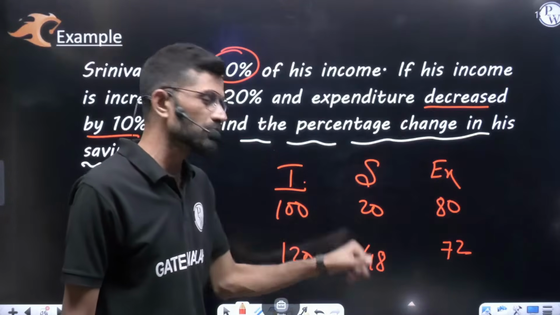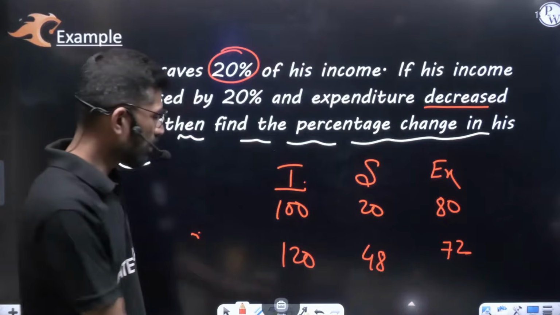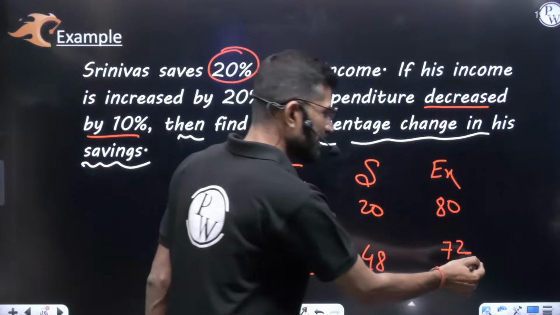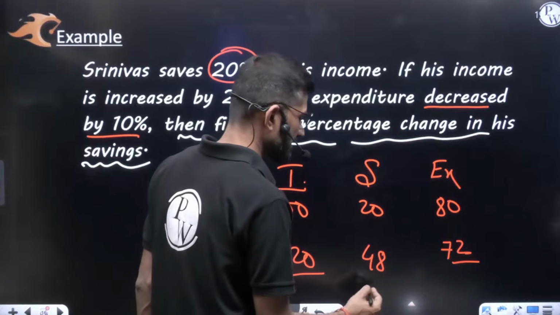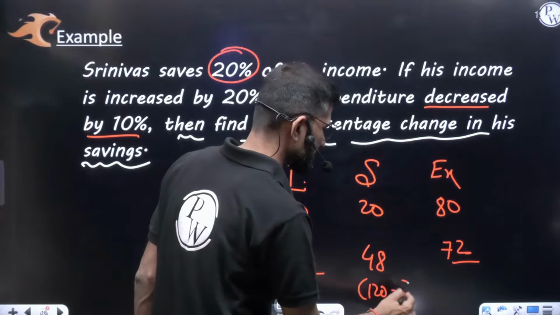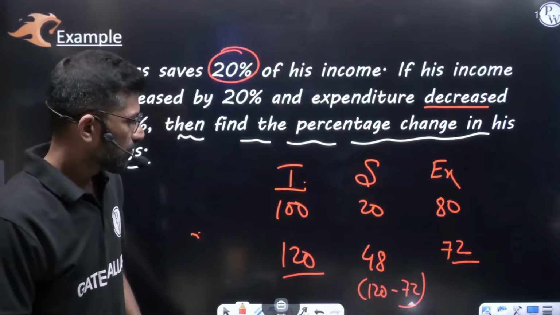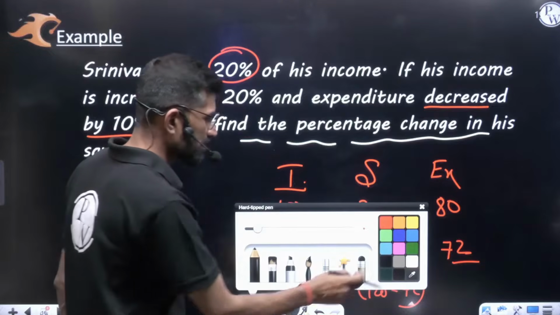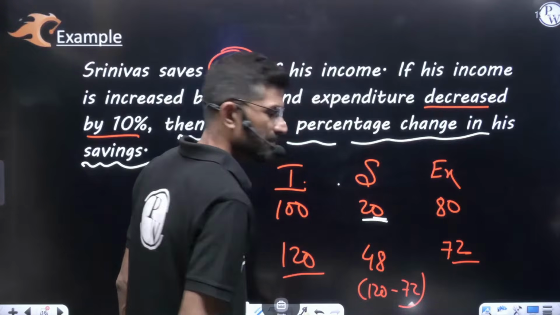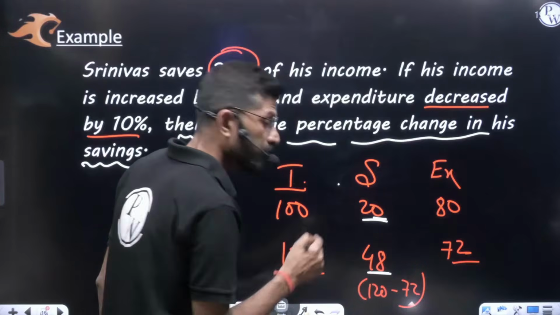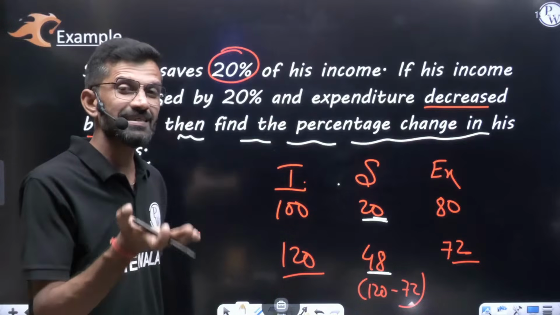Because now income is 120 and expenditure is 72, so 120 minus 72 becomes 48. His earlier saving was 20. Now saving is 48 rupees. Saving has increased.